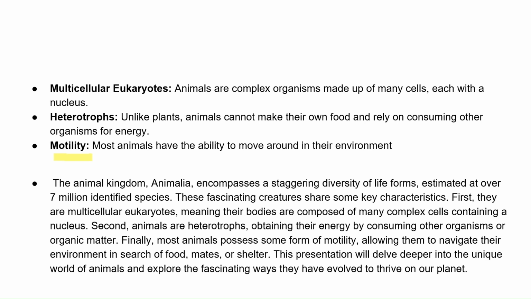First of all, what we have to understand is they are multicellular eukaryotes. Their bodies are composed of many complex cells containing a nucleus, right? Second, animals are heterotrophs. So they obtain their food by depending on other animals, consuming other organisms or organic matter. Finally, most animals possess some form of motility, allowing them to navigate their environment in search of food, mates, or shelter. Okay, so let us start.